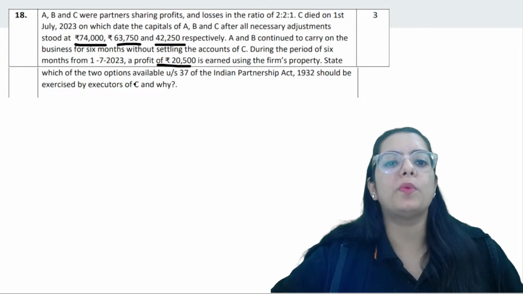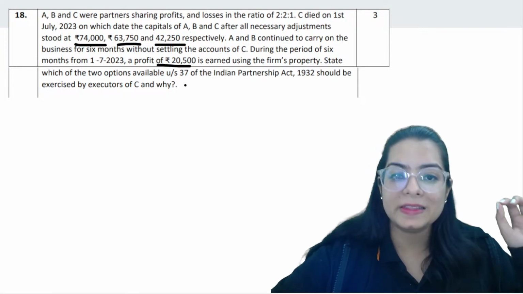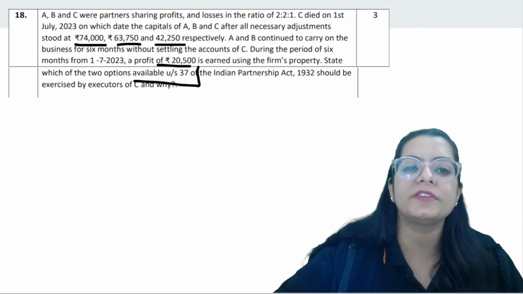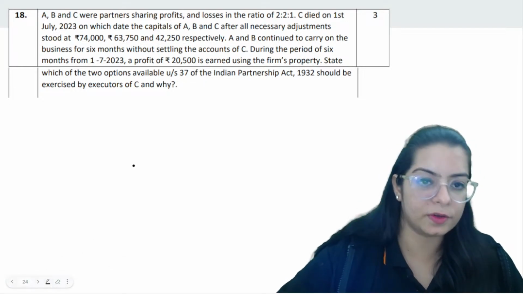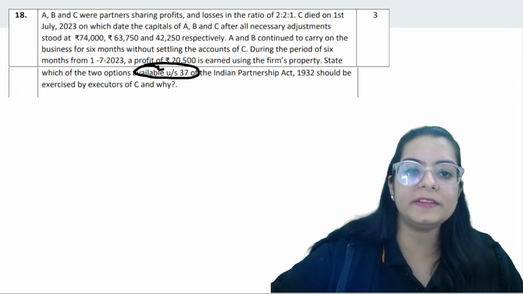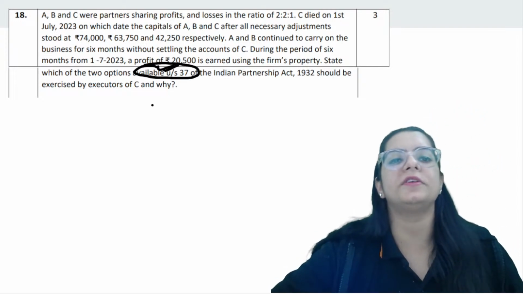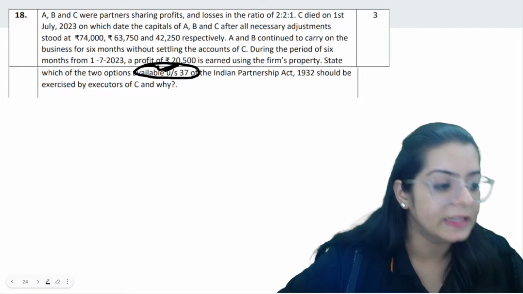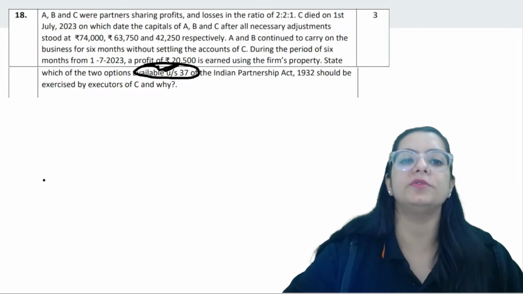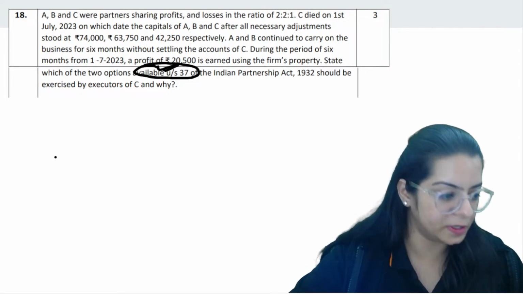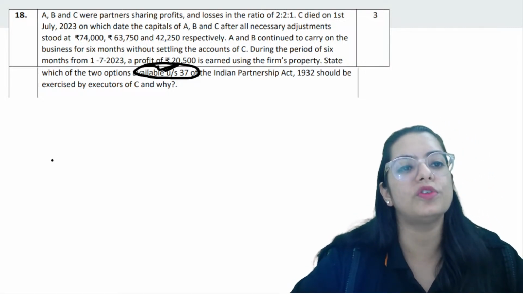You have to tell what is the treatment of these situations under Section 37 of the Indian Partnership Act. Under Section 37, it says that if the firm continues without paying the deceased partner's money, you have two options, two solutions.